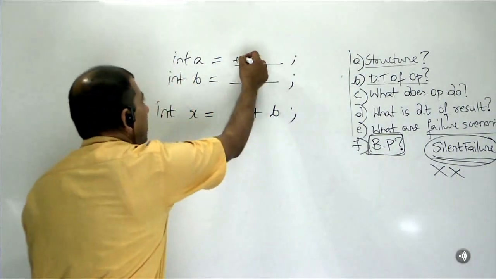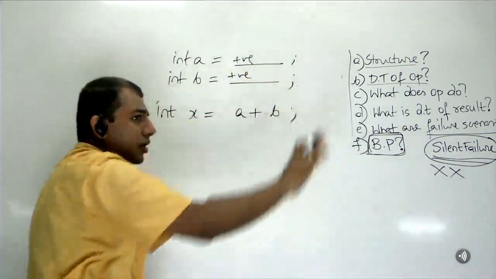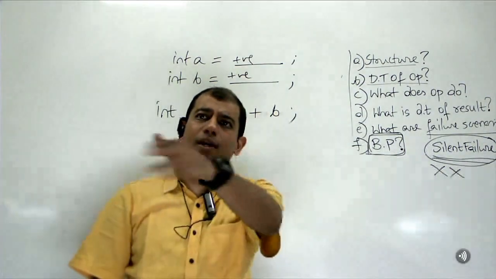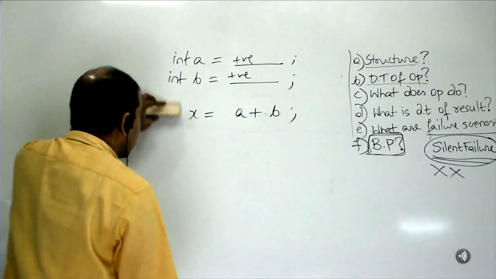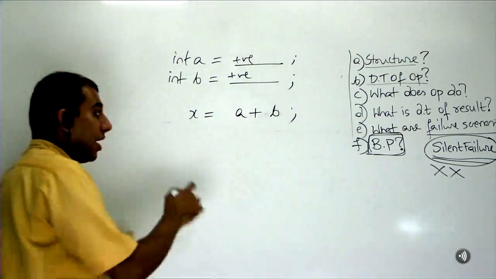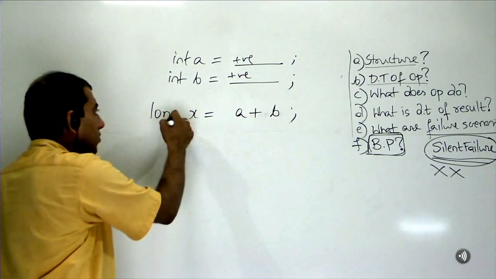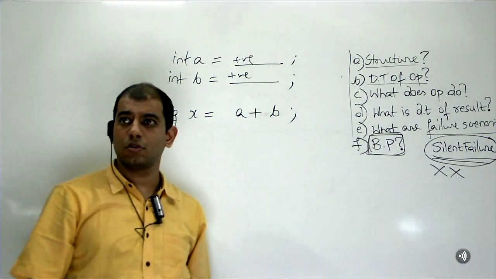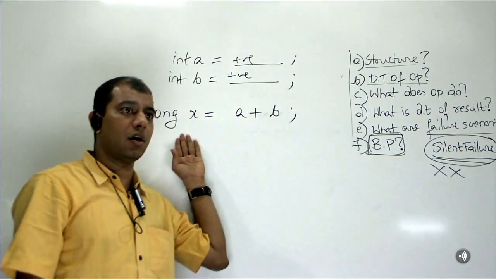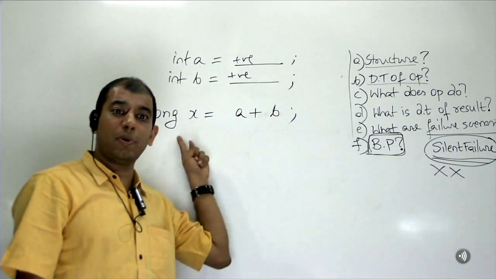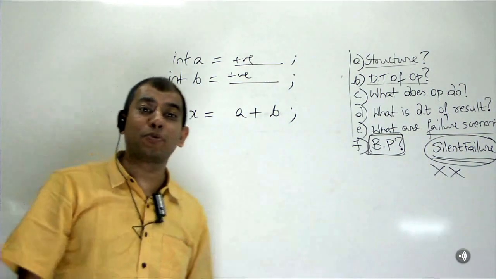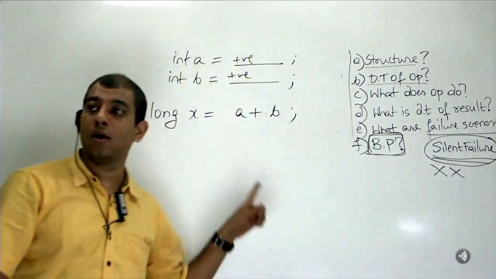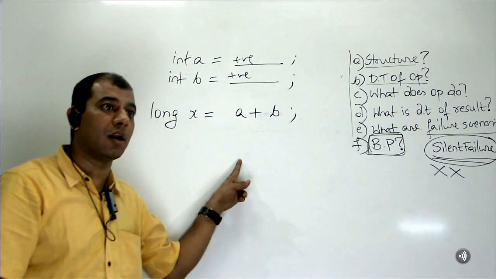Imagine I have some positive value and some positive value, whatever it is. But I want to add it and get the correct positive value. What should I do? Very good, I like that. But tell me this: long, a bigger data type. Will it work or no? Absolutely no. Don't jump the gun.